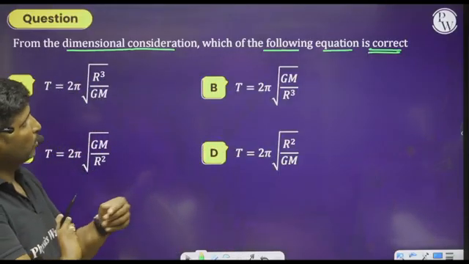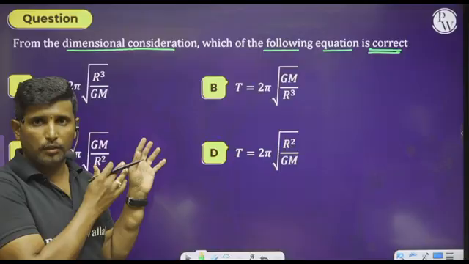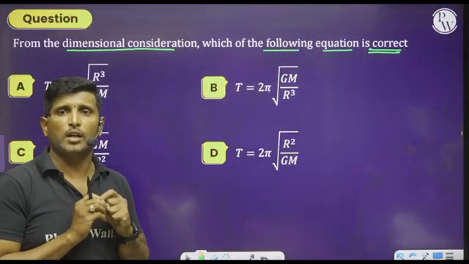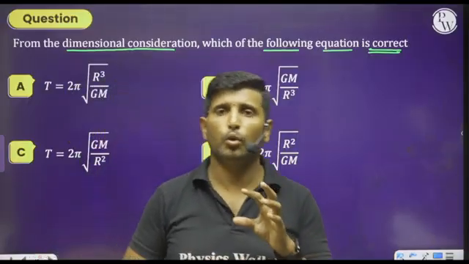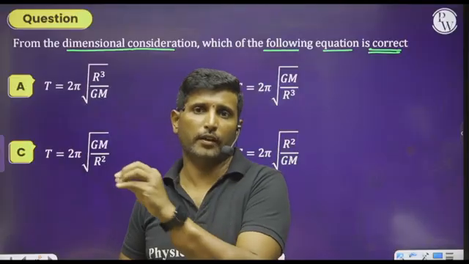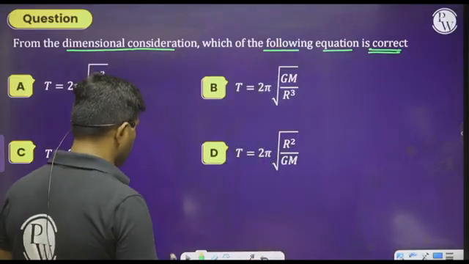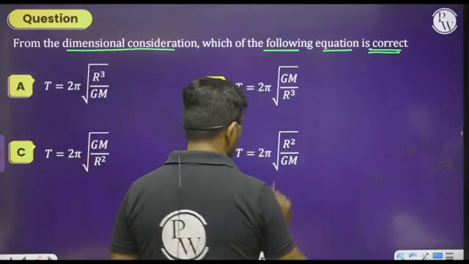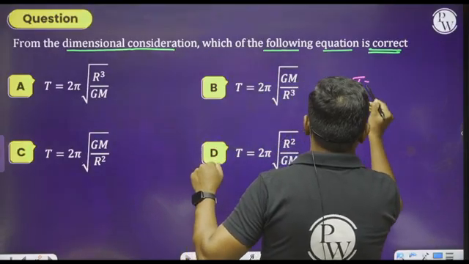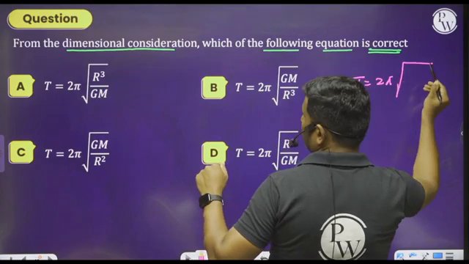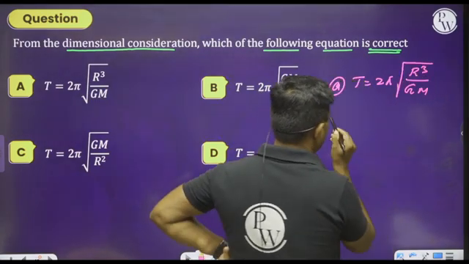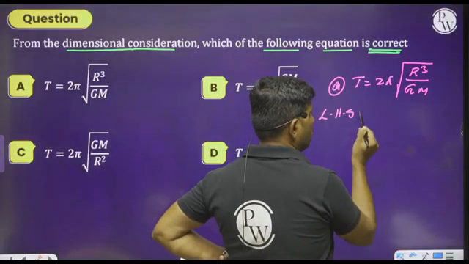In order to solve such type of questions, there is only one option. We have to go with the option verification technique. So let us take one by one. By option verification technique, let us take the first option, that is T is equal to 2 pi into root of r cube divided by g into capital M. What are the dimensions of LHS?